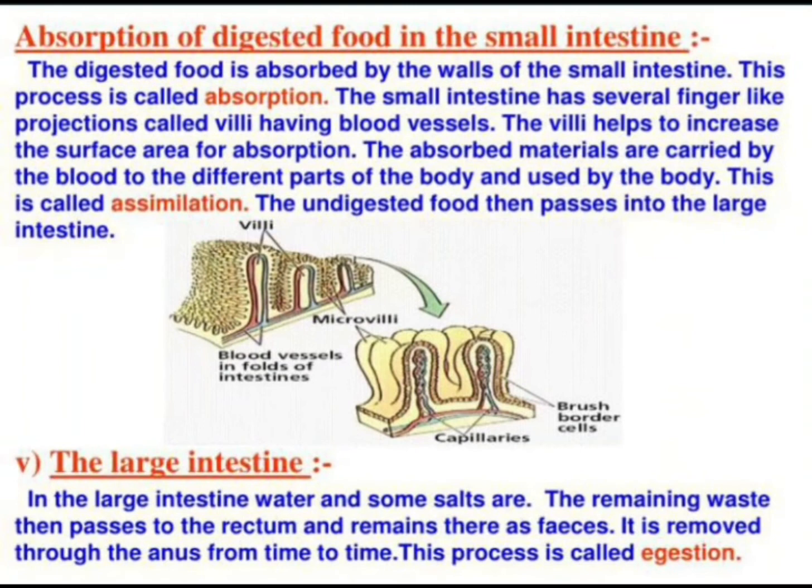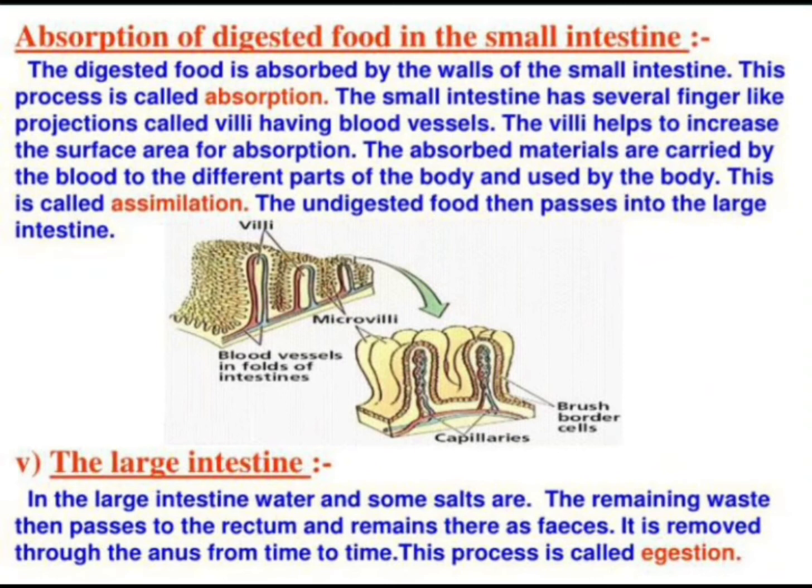Now we are going to learn about the absorption of digested food in the small intestine. The digested food is absorbed by the walls of the small intestine. This process is called absorption. The small intestine has several finger-like projections called villi having blood vessels. The villi help to increase the surface area for absorption. The absorbed food materials are carried by the blood to the different parts of the body and used by the body. This is called assimilation. The undigested food then passes into the large intestine.